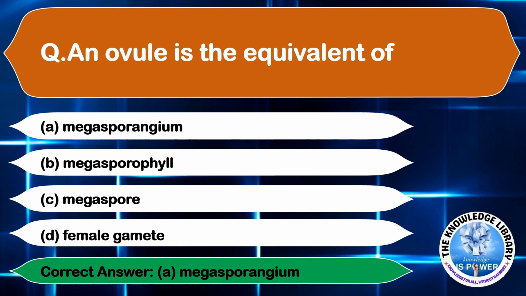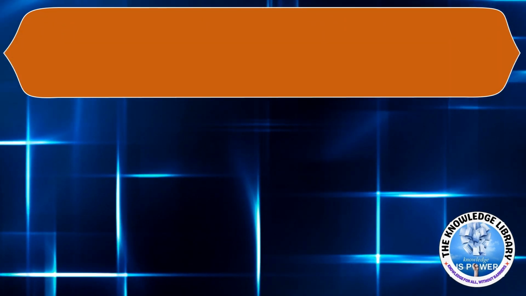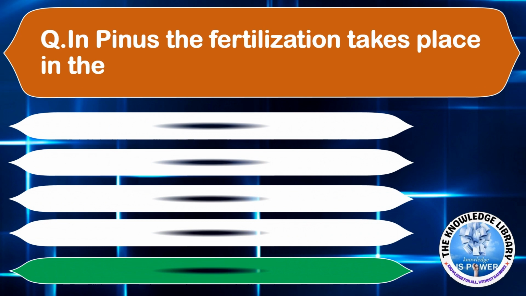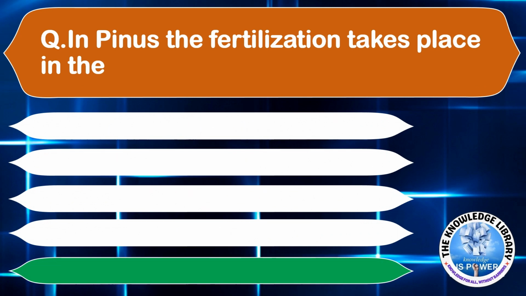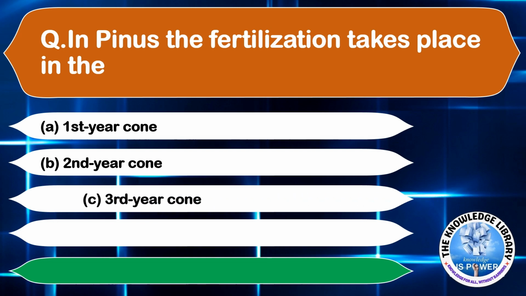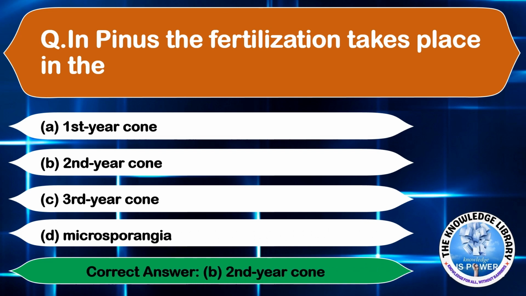Moving on to the next question. In Pinus, the fertilization takes place in the option A first year cone, option B second year cone, option C third year cone, and option D microsporangia. The correct answer is option B second year cone.